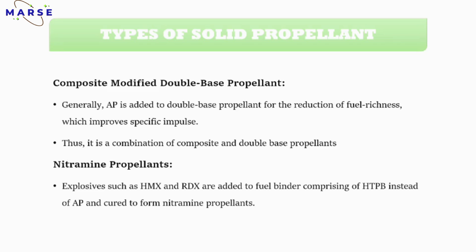RDX, I think you have heard about these types of chemicals. These are explosive chemicals, mostly used in making explosive materials, bombs, things like that. These chemicals are also used as a propellant. So HMX and RDX are added to the fuel binder comprising HTPB instead of the AP and cured to form a nitramine propellant. Understood? So HMX and RDX are also used to make a propellant. That is the nitramine propellant type.